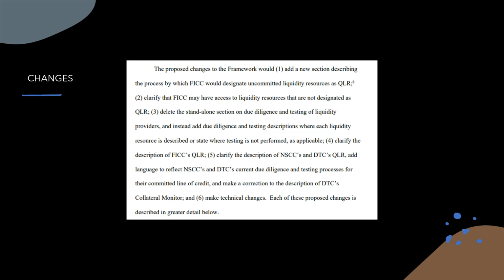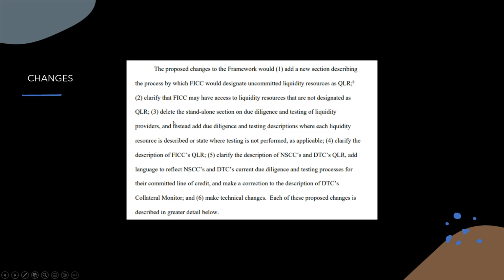And four, clarify the description of FICC's QLR. Five, clarify the description of NSCC and DTC's QLR, add language to reflect NSCC and DTC's current due diligence and testing processes for their committed line of credit, and make a correction to the description of DTC's collateral monitor. And six, make technical changes.